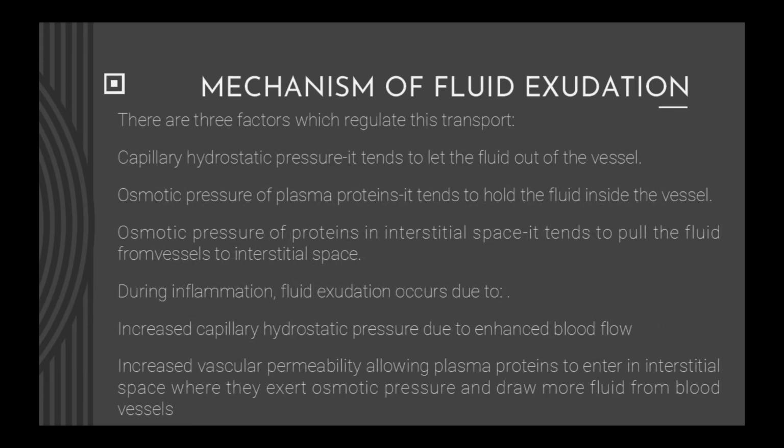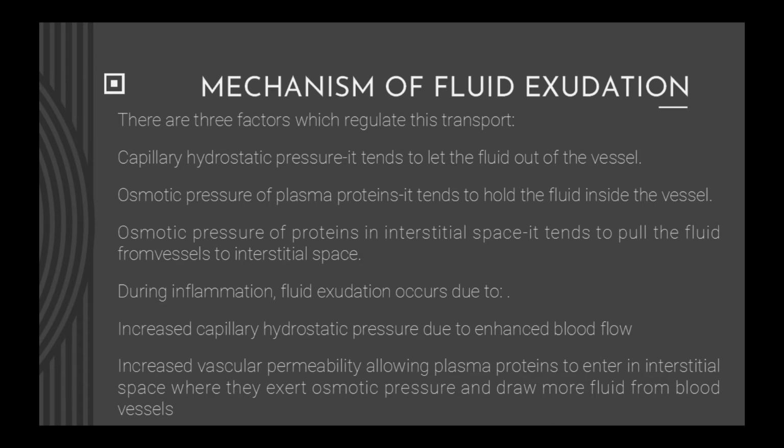There are 3 factors that regulate this transport. Capillary hydrostatic pressure. It tends to let the fluid out of the vessel. The osmotic pressure of plasma proteins. It tends to hold the fluid inside the vessel. The osmotic pressure of proteins in interstitial space. It tends to pull the fluid from vessels to interstitial space.